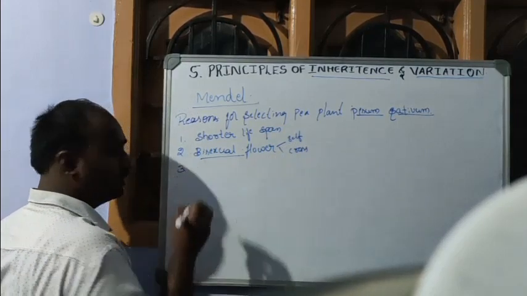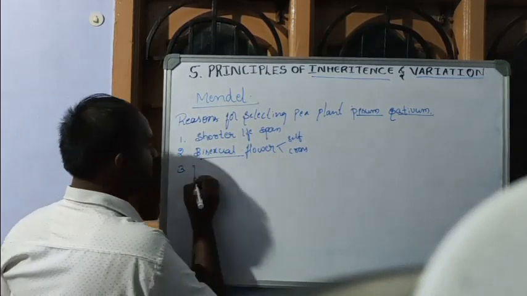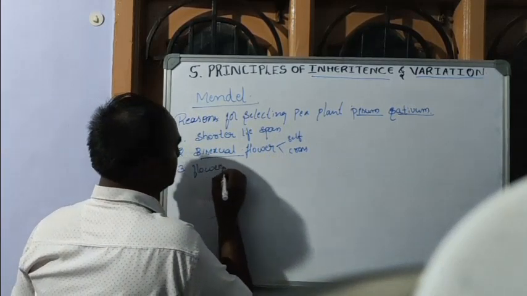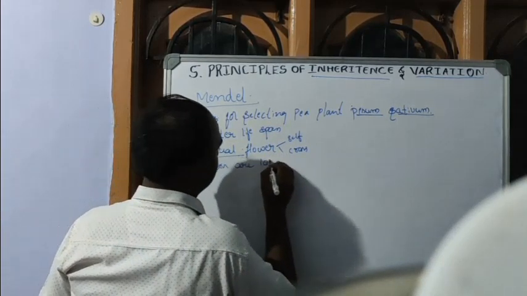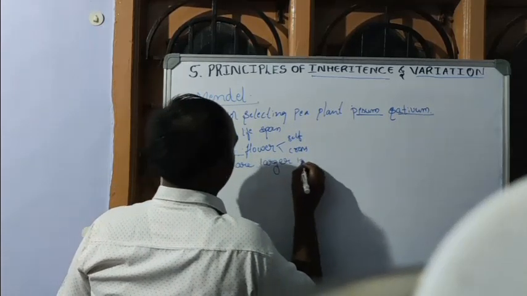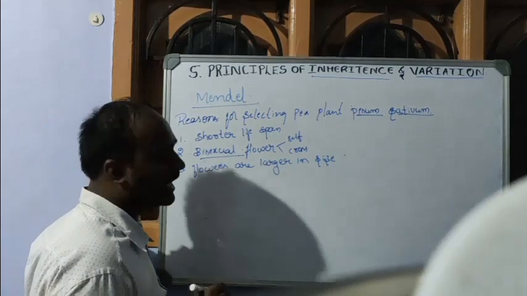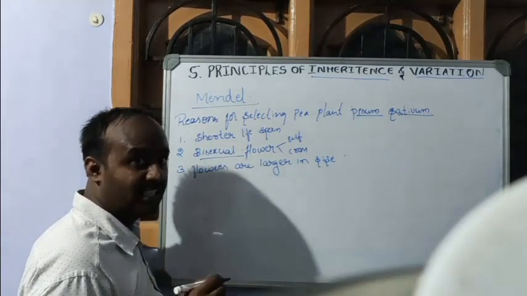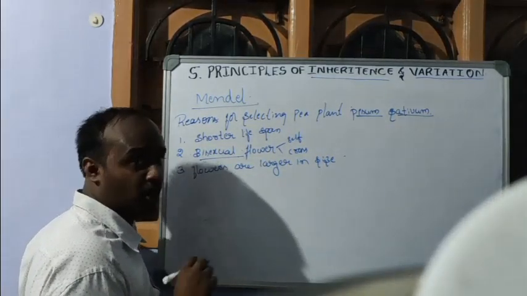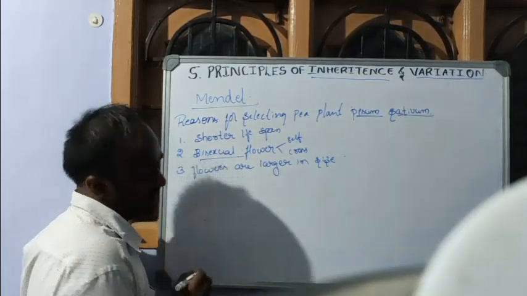Then third one, the flowers are larger in size, so it is easy to perform hybridization experiments.